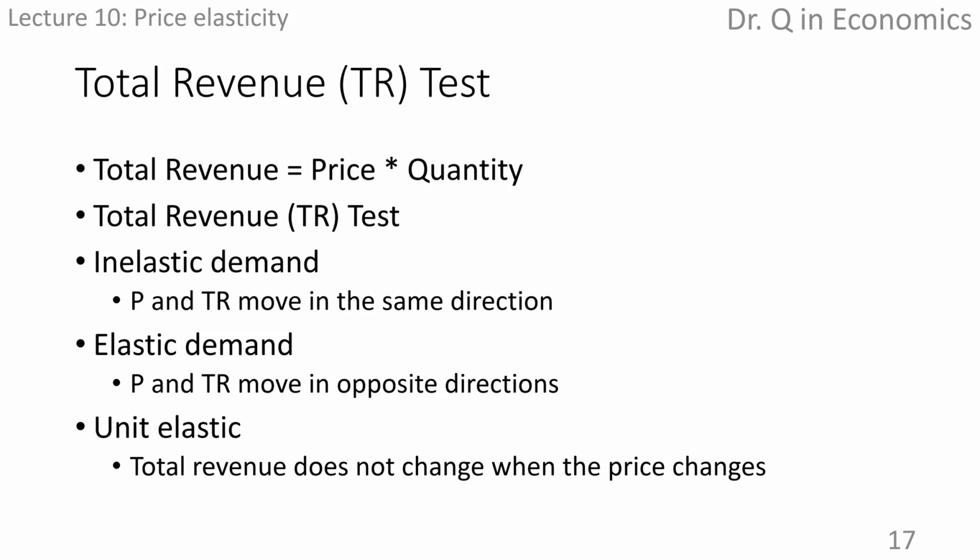Demand is elastic if a decrease in price results in a rise in total revenue, or if an increase in price results in a decline in total revenue. Demand is unit elastic if total revenue does not change when the price changes.